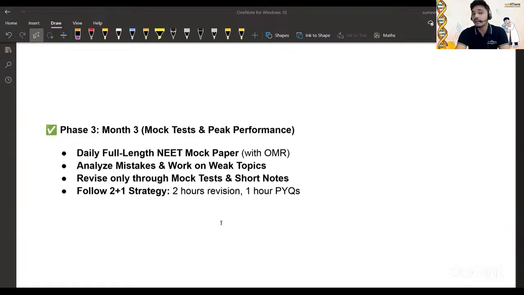See, tell me one thing. Right now, you're studying different subjects separately, right? Yes or no? But during the NEET exam, you have to deal with all the subjects in that particular time period, right? So you have to work on that. So daily, full NEET mock test papers with OMR are very important, right?